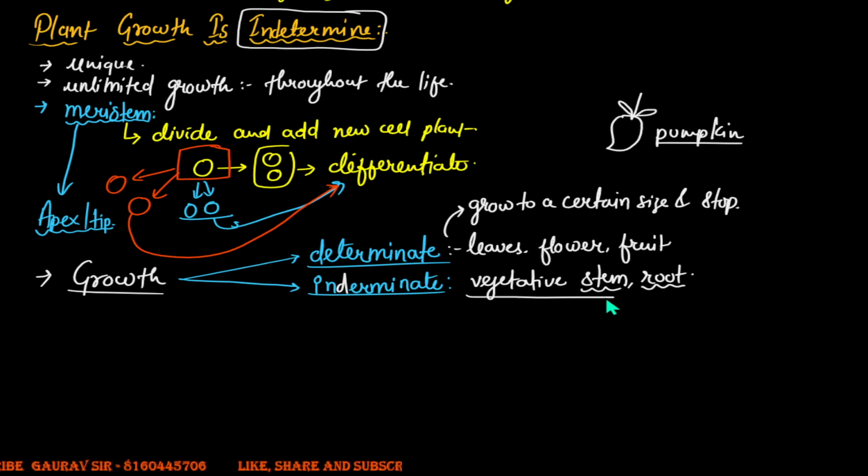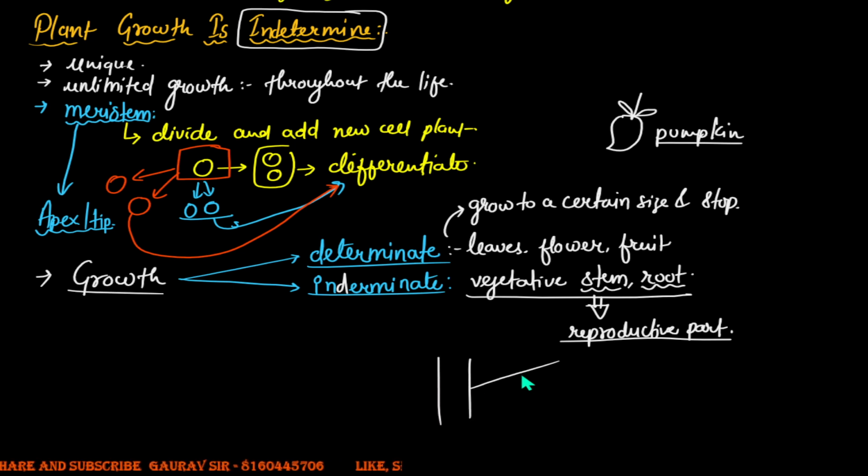Now, once these structures like the root and the stem develop a reproductive part, here would be a flower, and then the flower will develop into a fruit. Again, this indeterminate growth, since it has taken a certain shape and a certain size, will stop and become determinate. So in case of the stem, let's talk about this thing. That's a stem. Then you have a certain branch.